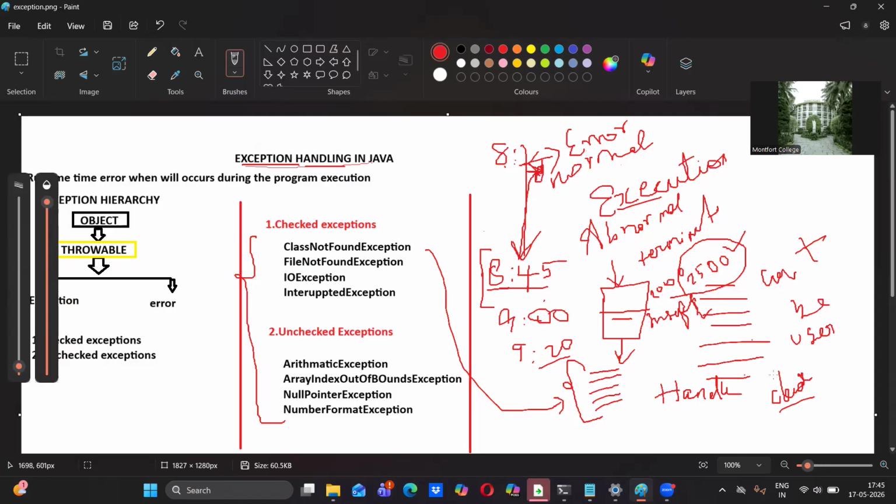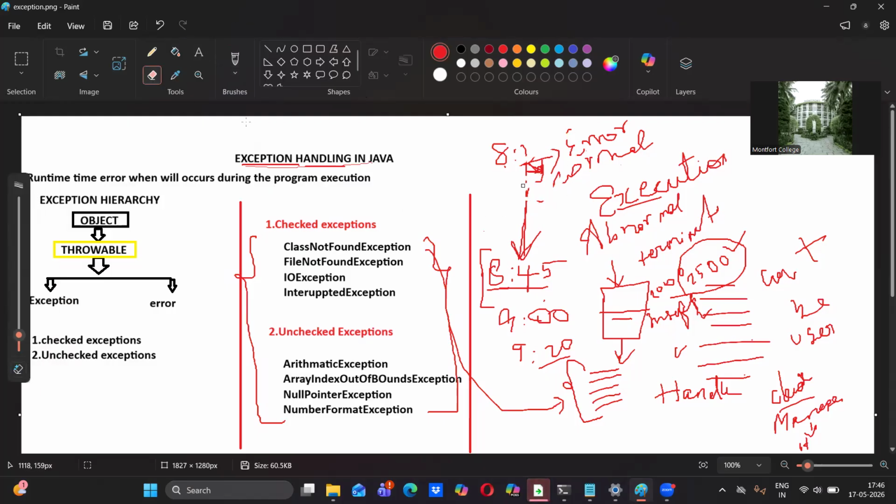So we cannot clear the error, but we can manipulate it or manage it. Manage in the sense of handling the error, handling the problem, by using some exception classes in Java. So just keep these two examples in your mind, then this entire topic is going to be easy.